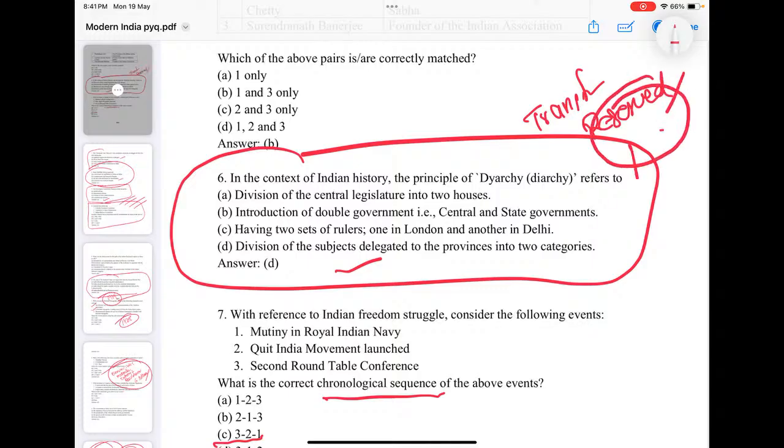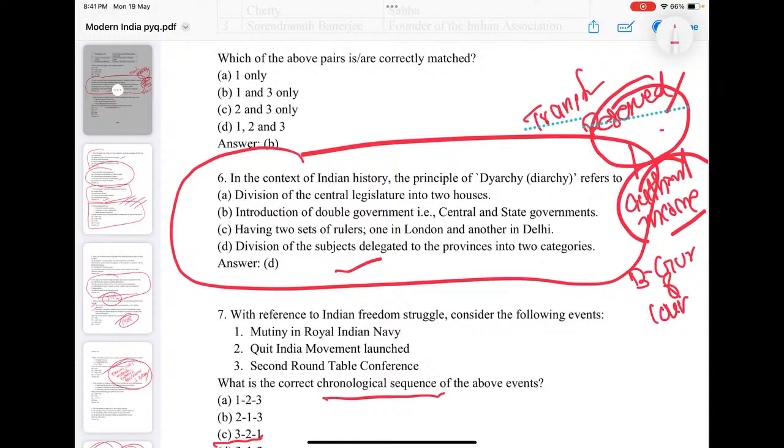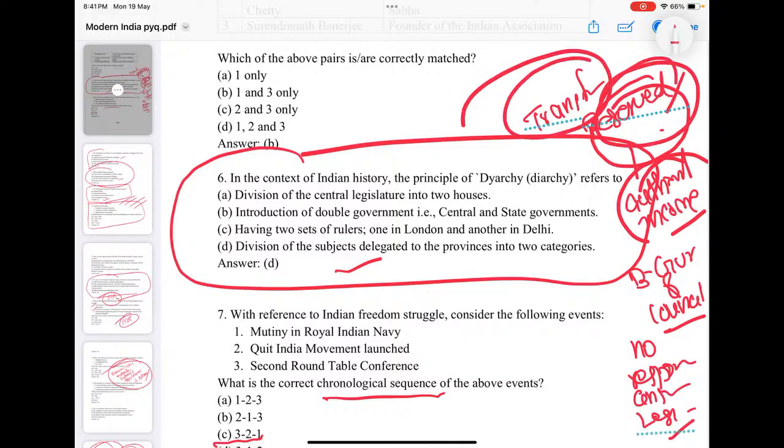Reserved subjects, these are authority departments or income departments. They are under the British governor and his council. So they have no responsibility, no answerability to the legislature. Okay, so reserved subjects and transferred. Transferred is to elected Indian ministers.